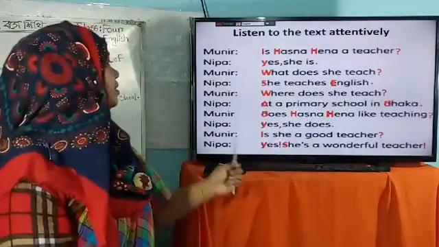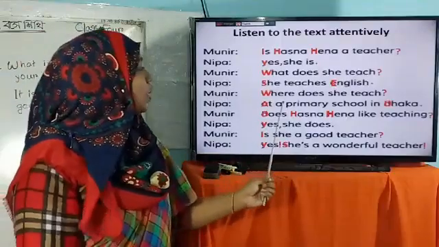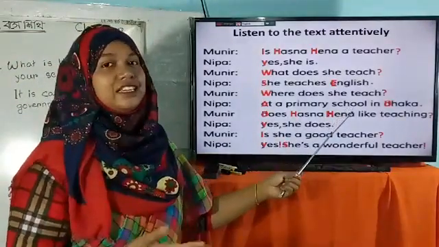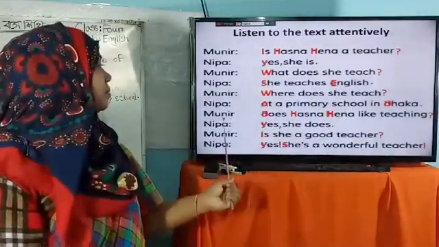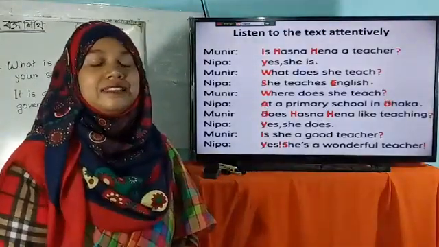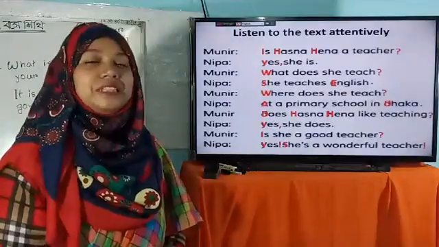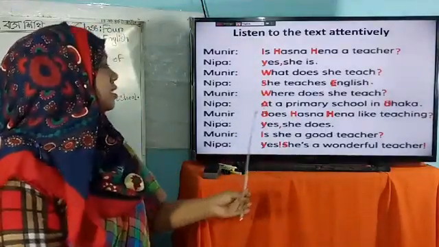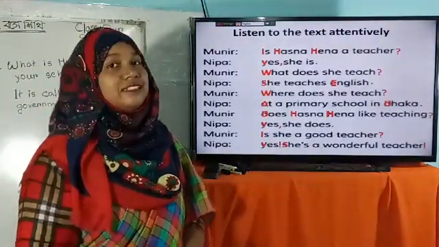ইংরেজি পড়ান. Munir says, where does she teach? তিনি কোথায় পড়ান? Nipa says, at a primary school in Dhaka. তিনি ঢাকায় একটি প্রাথমিক বিদ্যালয়ে পড়ান. Munir says, does Hasna Hena like teaching?